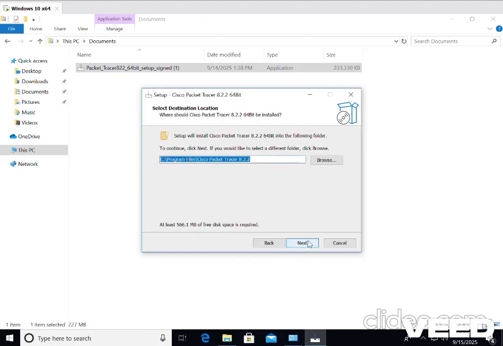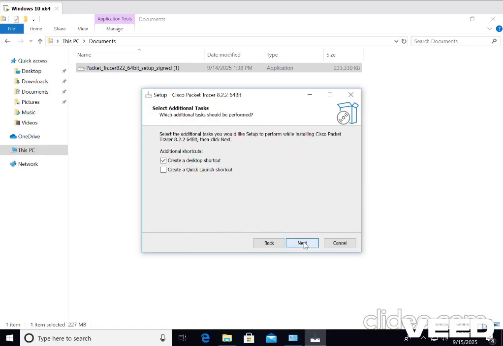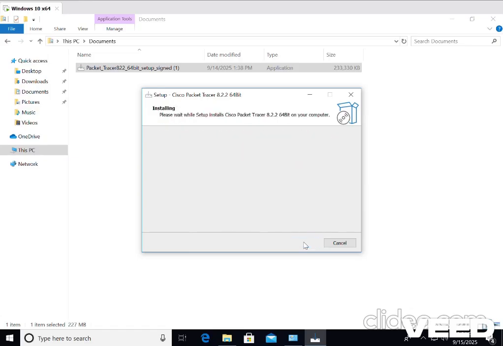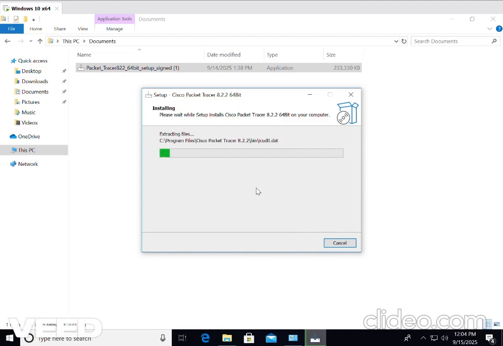Double click on the setup file, accept, next, choose the location, next, next, and install it. It's going to take a little bit of time depending upon the computing speed your device has.